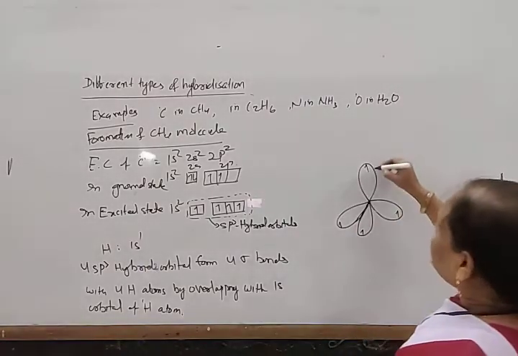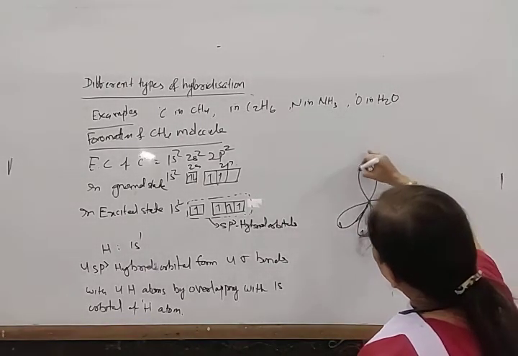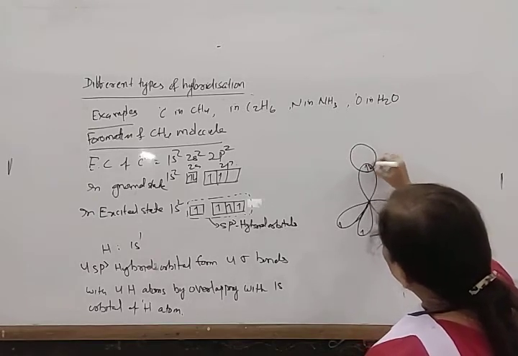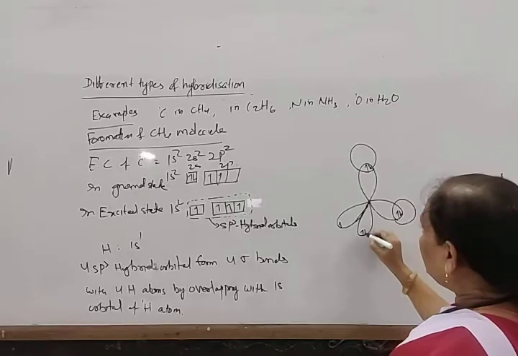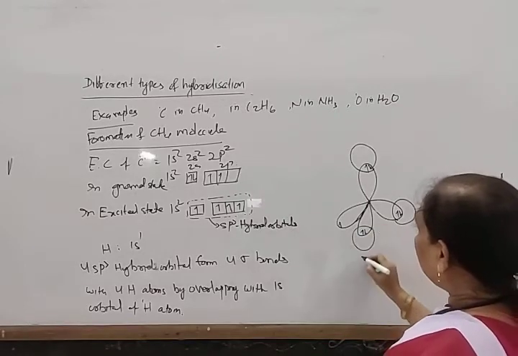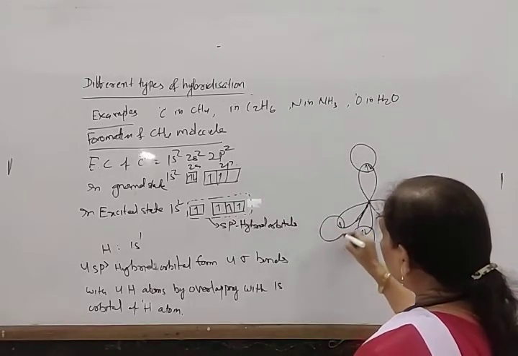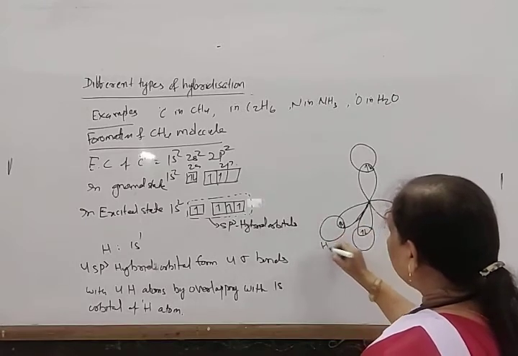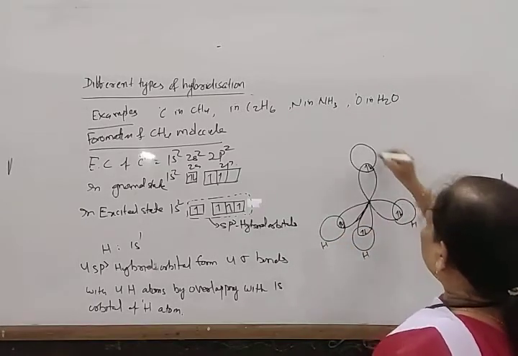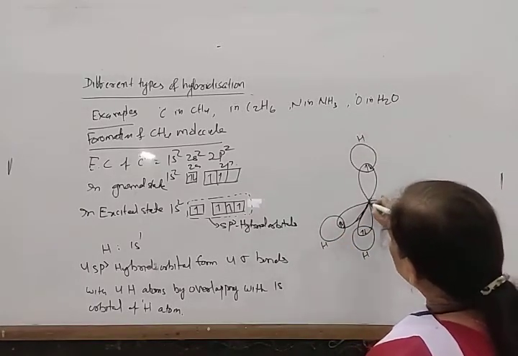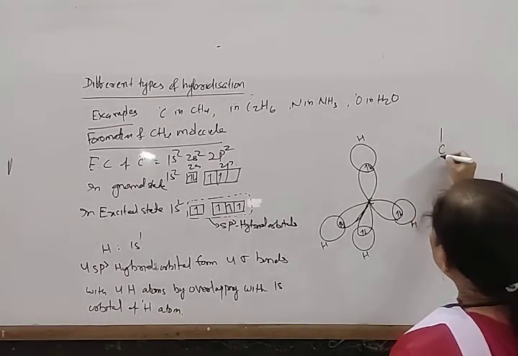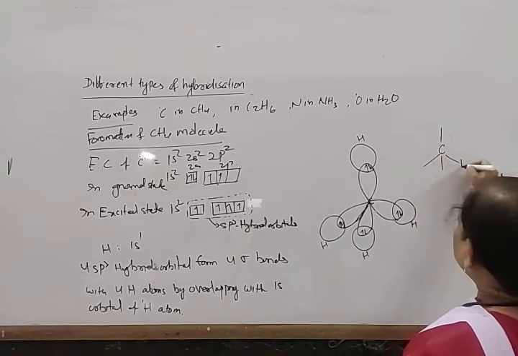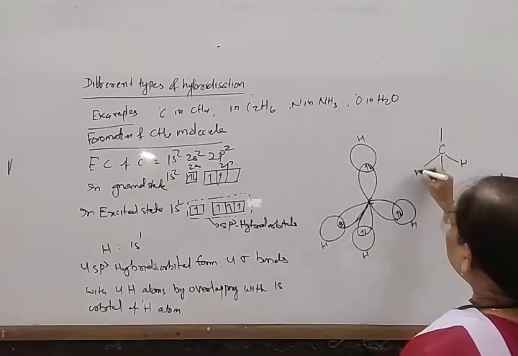Now this hydrogen, which has 1 electron, is paired up here, and here another s orbital, and here another s orbital. In this way, this is hydrogen, and this is the carbon atom. And if we arrange, then C, H, H. In this way, it remains.